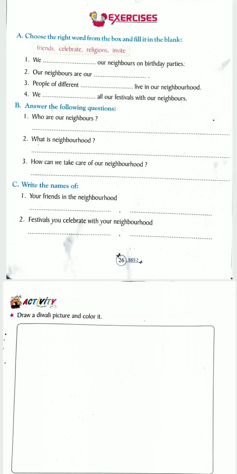Yes, so the answer you can write over here is we can take care of our neighborhood by keeping it neat and clean, and neat, clean and green also you can write.